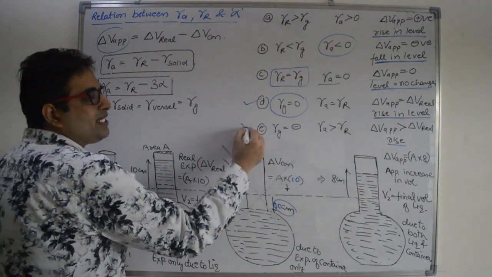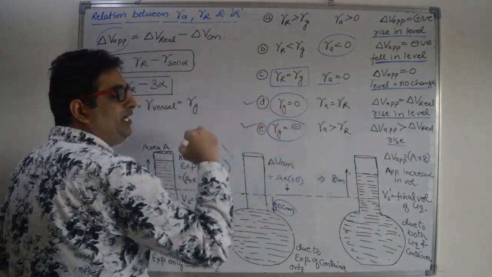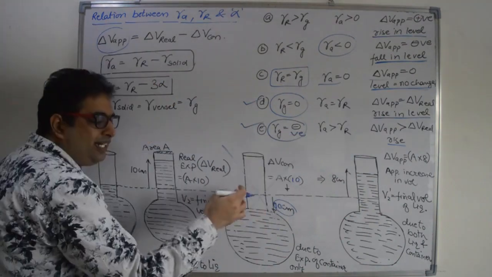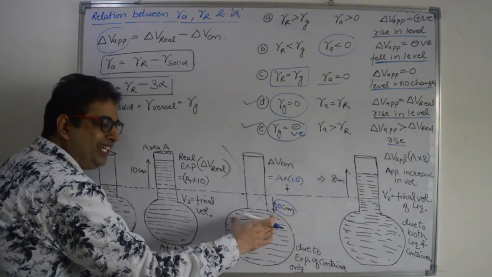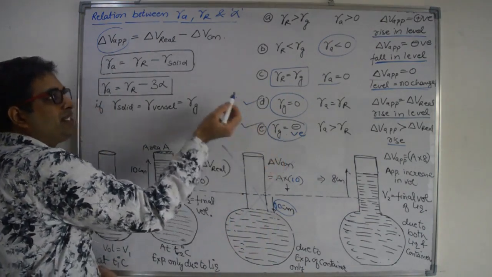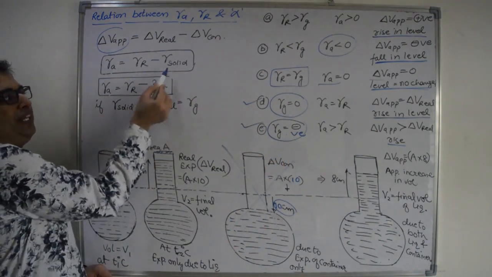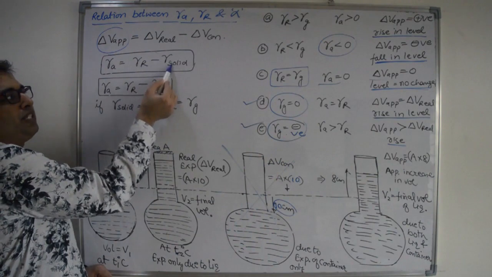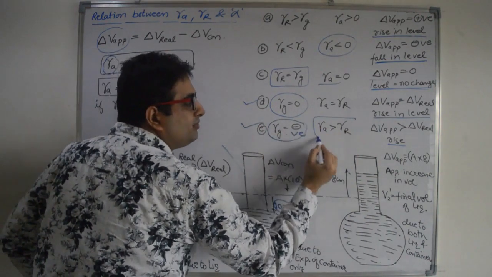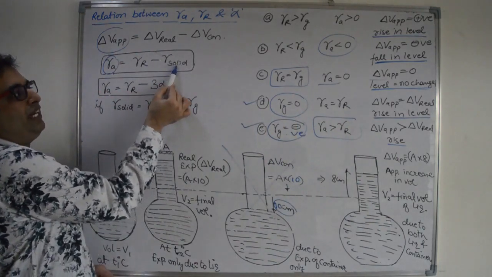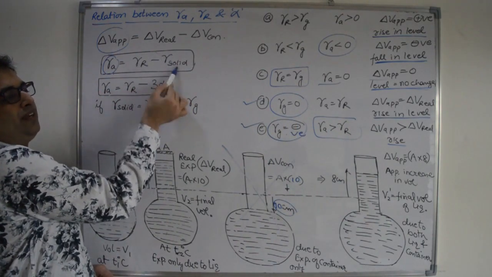Right? Last, when gamma G is negative, that means the container volume decreases. That means the container will shrink. So if you put negative here, negative becomes positive, and gamma apparent will be more than gamma real, because there will be addition.